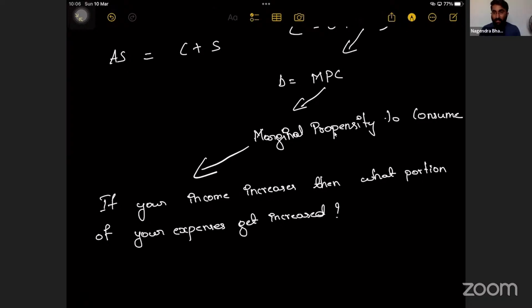This is MPC. Now again, what is MPC? It is the effect of increase in income on the increase in expenditure. This is marginal propensity to consume.